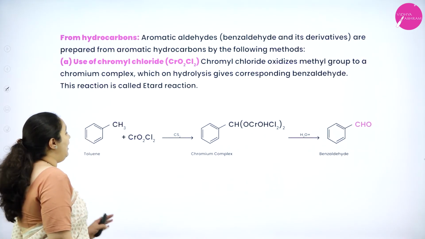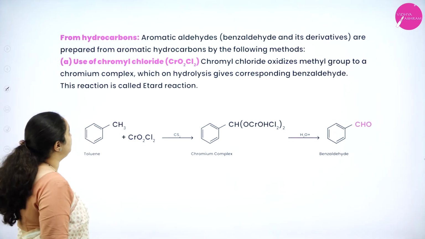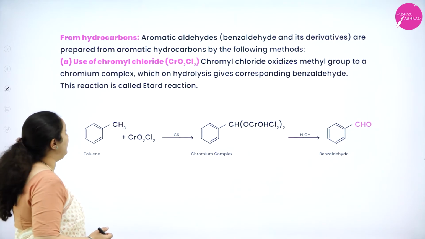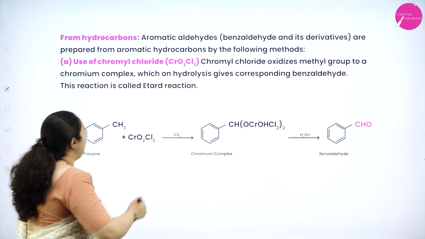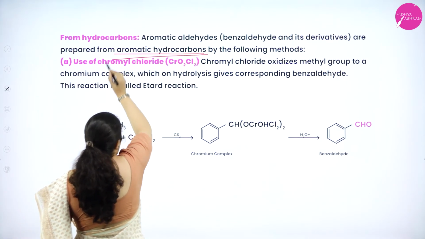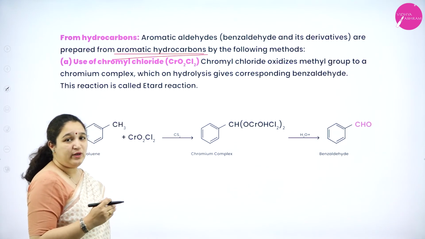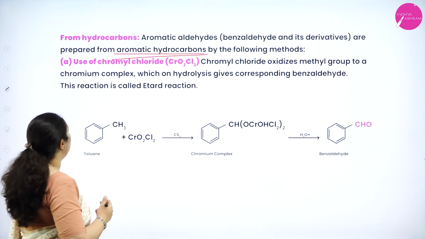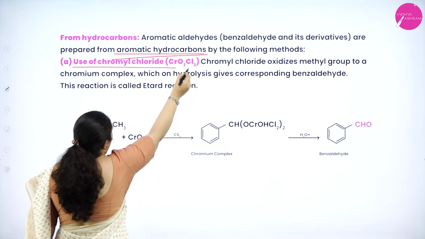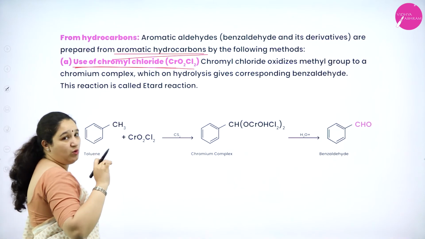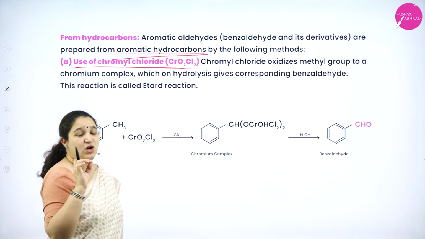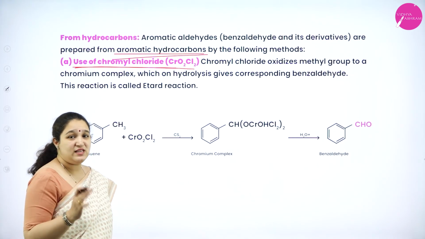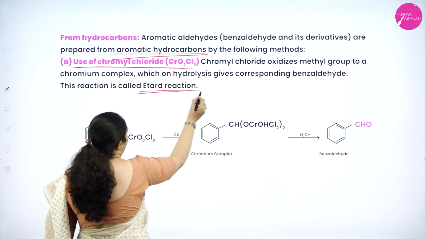Next is from hydrocarbons. Aromatic aldehydes like benzaldehyde and its derivatives are prepared from aromatic hydrocarbons. So we take aromatic hydrocarbons and we are going to get benzaldehyde and its derivatives. For example, using chromyl chloride, CrO2Cl2, this reaction is called Etard reaction.